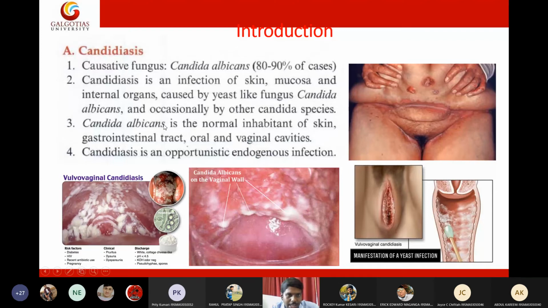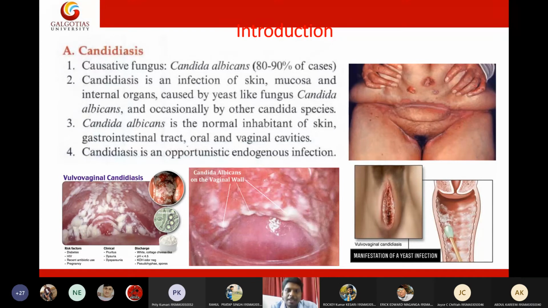Candida albicans is a normal inhabitant of the skin, gastrointestinal tract, and oral and vaginal cavities. Read this point again, students. Candida albicans is normal skin flora. It is present right now in your skin, both males and females. We have this fungus on our body. If we already have this yeast, why are we not getting infection?